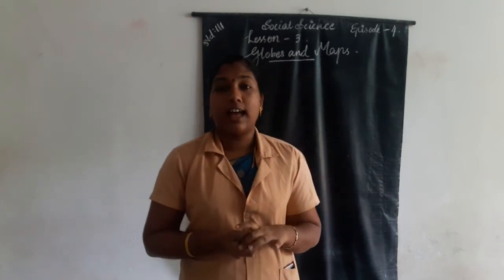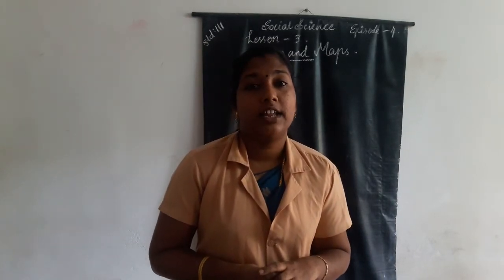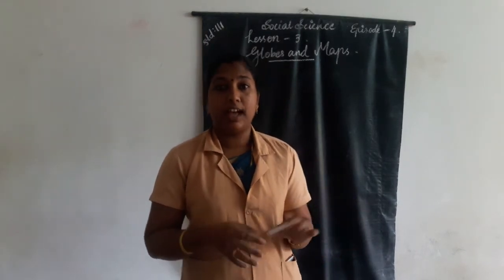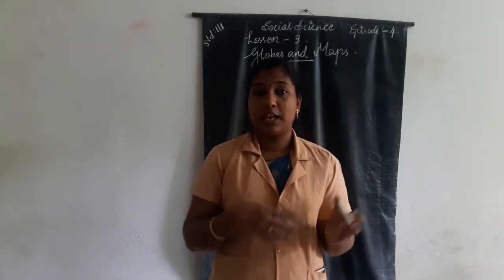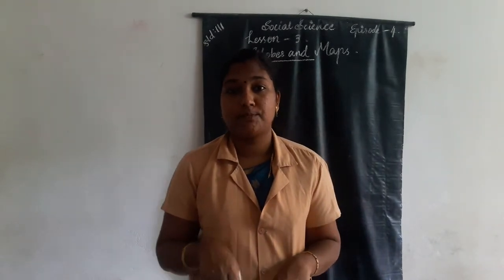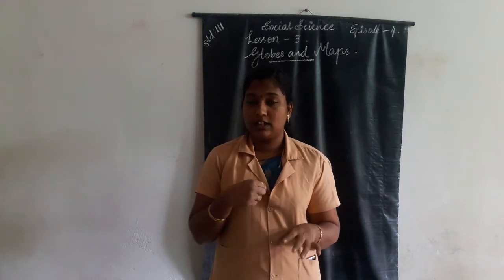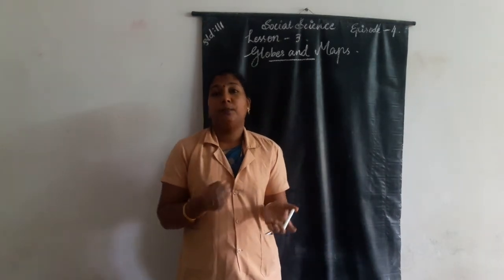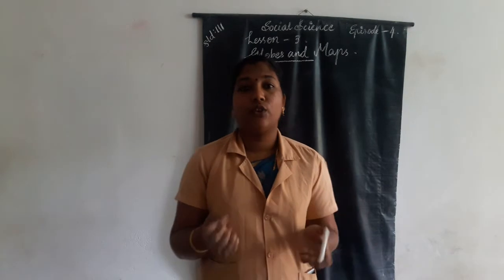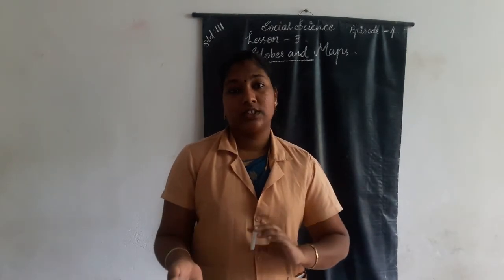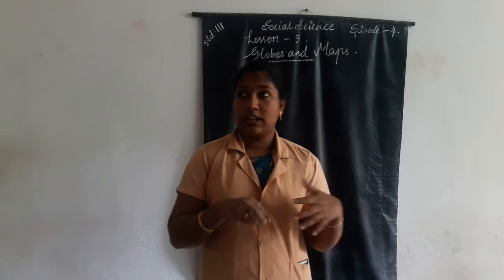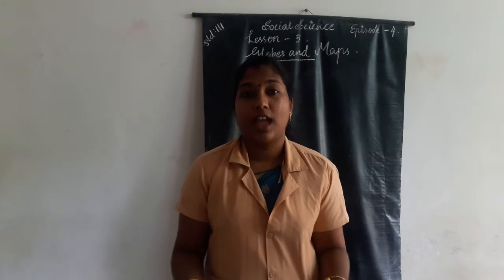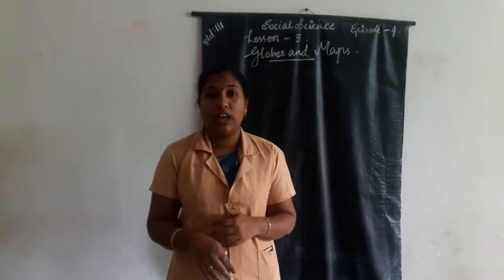Why do we say that the Earth is the only life-existing planet? On Earth all living organisms are present. Plants as well as animals and human beings are present on our planet Earth. Then what are the factors that help living things to exist? On our planet Earth there is enough oxygen, and breathable air supports our life.